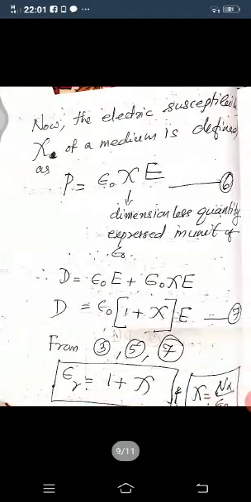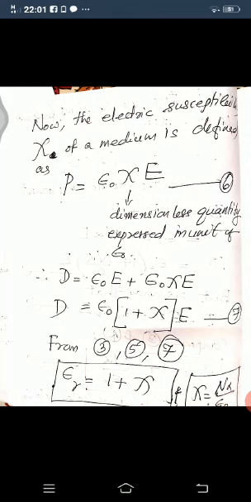Now we can define one more term, the electrical susceptibility chi of a medium, which is defined as the polarization P equal to epsilon 0 chi E, where chi is a dimensionless quantity expressed in units of epsilon 0. Again you substitute for P in D equal to epsilon 0 E plus P. P becomes epsilon 0 chi E, and taking epsilon 0 and E outside, you will get the displacement vector D equal to epsilon 0 into 1 plus chi, into E.